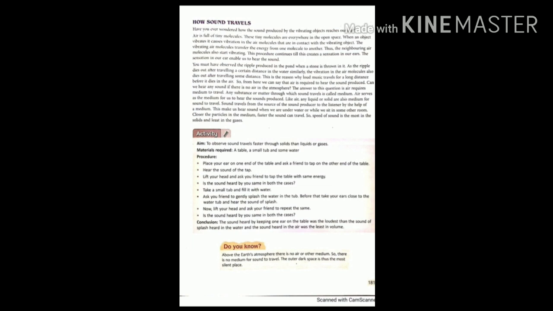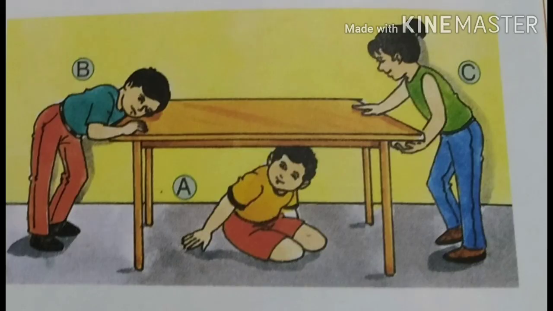So, what you have to do? Put your head on one end of the table and tell your friend to tap from the other end of the table. One of your friends is sitting just under the table. So what will you find? You will find that you can hear the sound more clearly and loudly because the speed of sound is more in the solid.